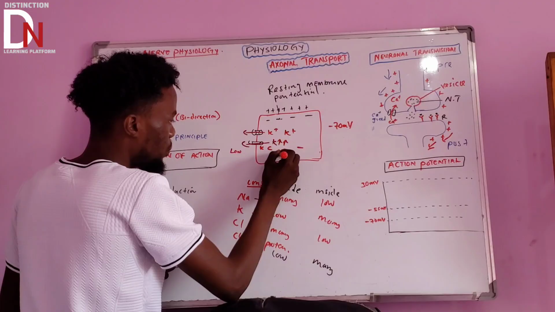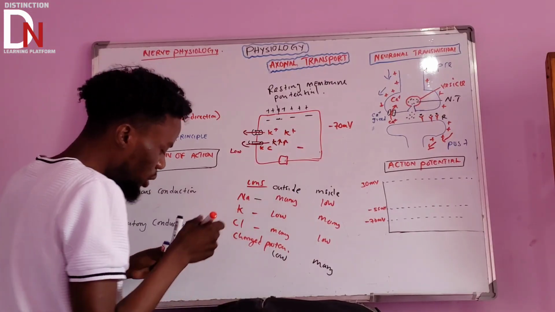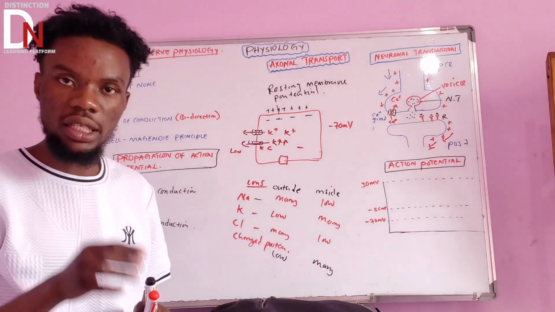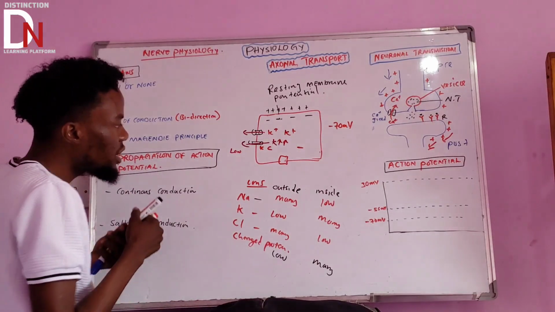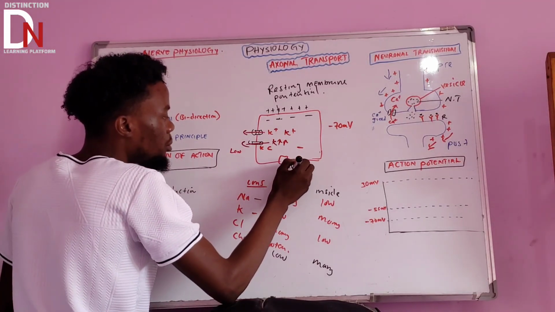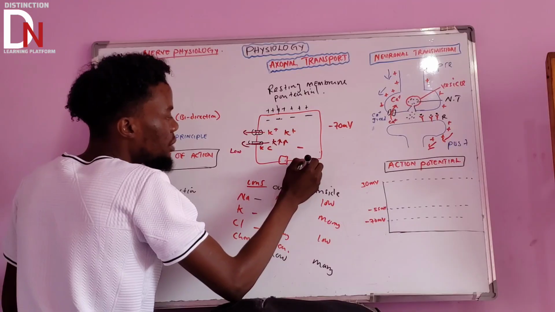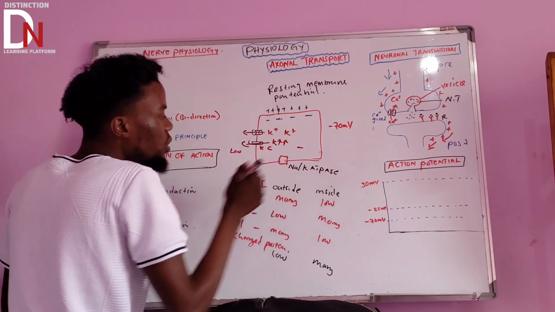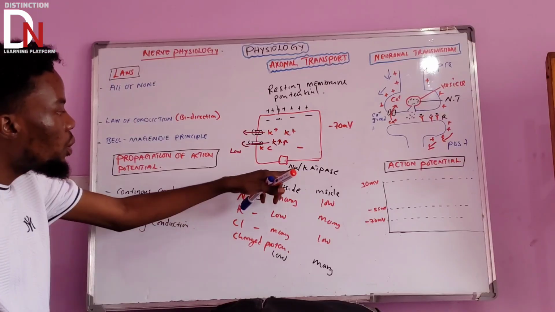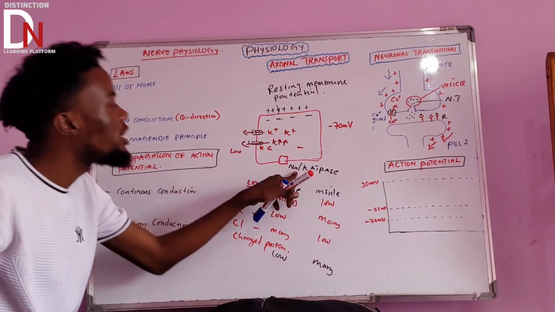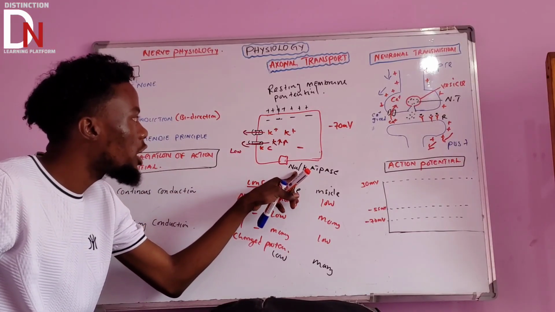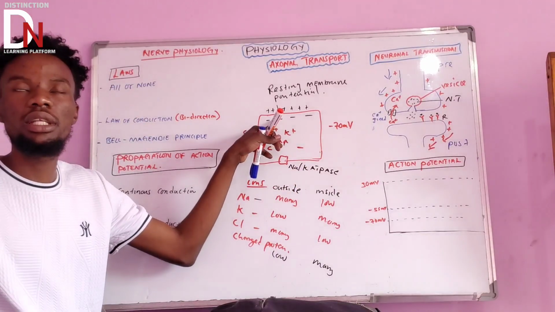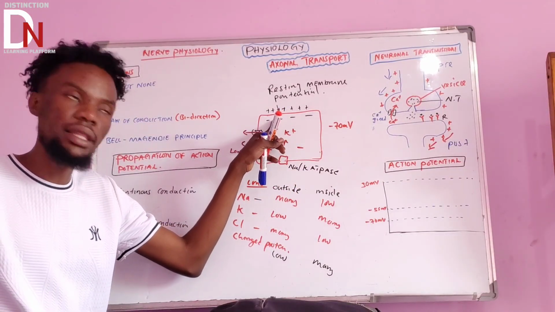Okay, we've got this important transport. That important channel is what we call the sodium potassium ATPase. Okay, this one. Sodium potassium ATPase is also one important channel, one that is responsible for the negative charge inside the cell.